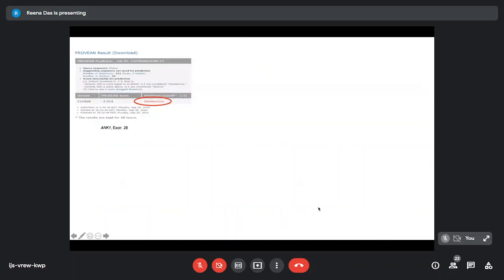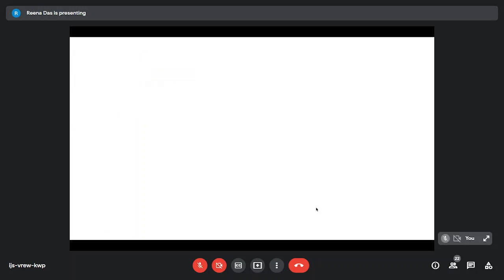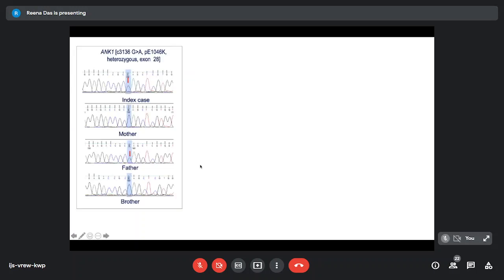So what did we do finally? We looked at the bioinformatic tools. This is another bioinformatic tool which tells that this variant is deleterious in exon 28 of ANK1. We did the Sanger sequencing, and we found that it was heterozygous, and then we found that the father was also heterozygous. But since the father was asymptomatic, we thought that this mutation cannot be the pathogenic variant.